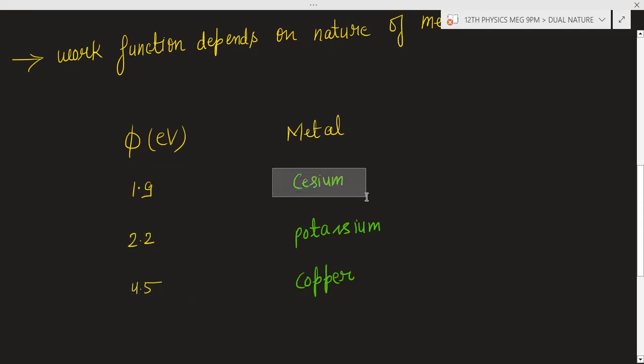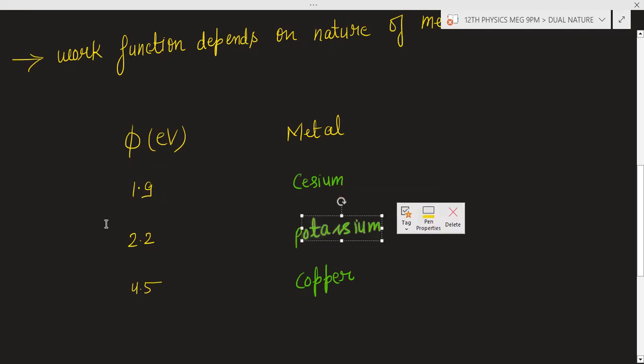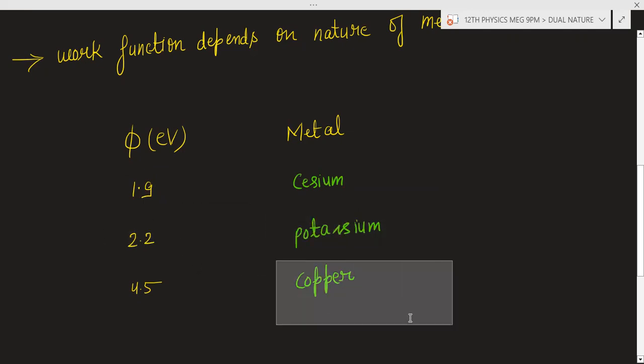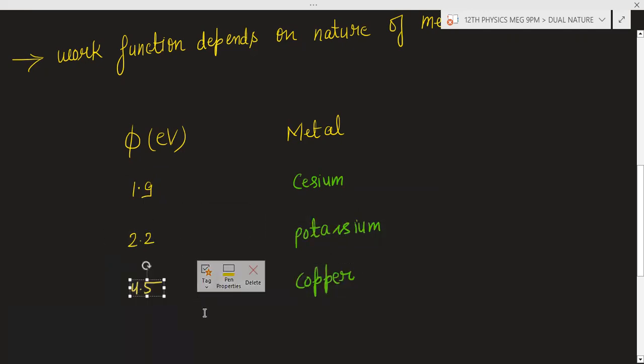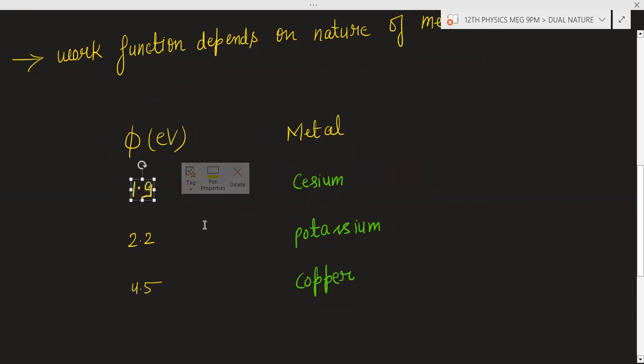Now, for cesium, the work function is 1.9. For potassium, the work function is 2.2. For copper, 4.5. Means to eject an electron from the cesium surface, at least this much energy you have to give.